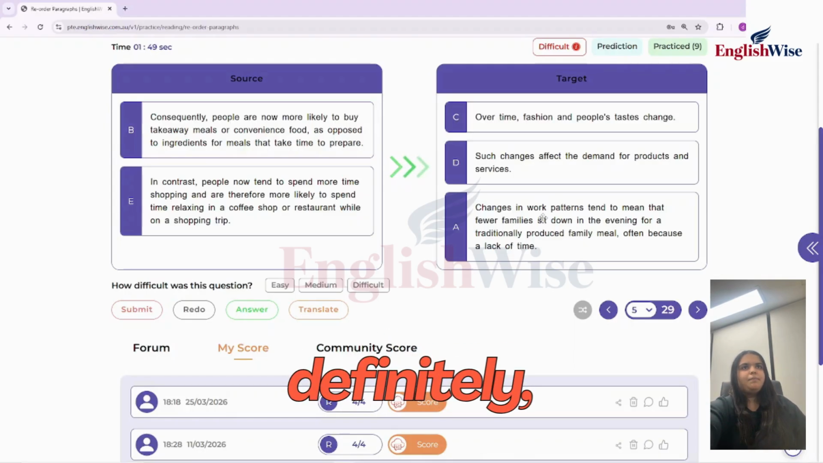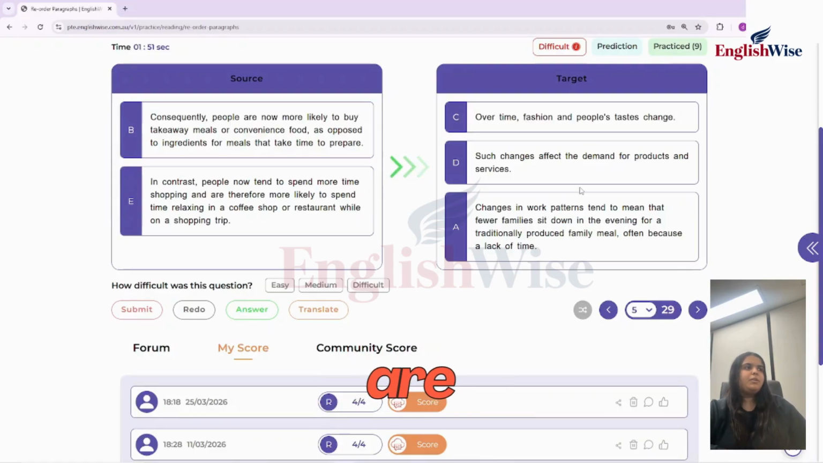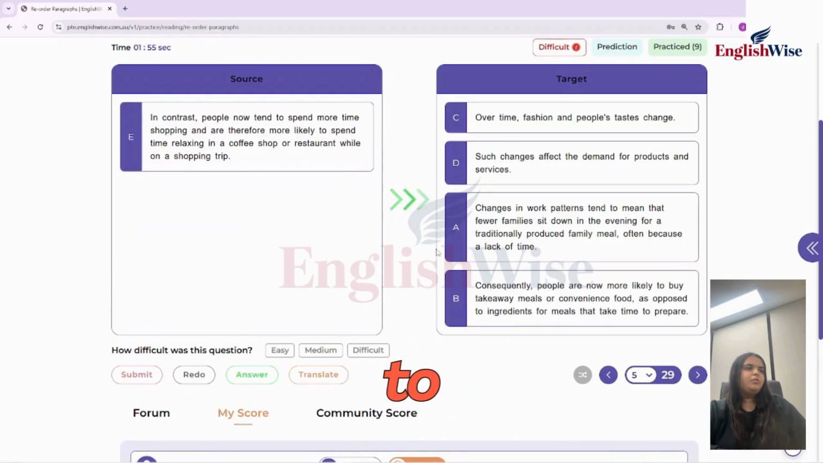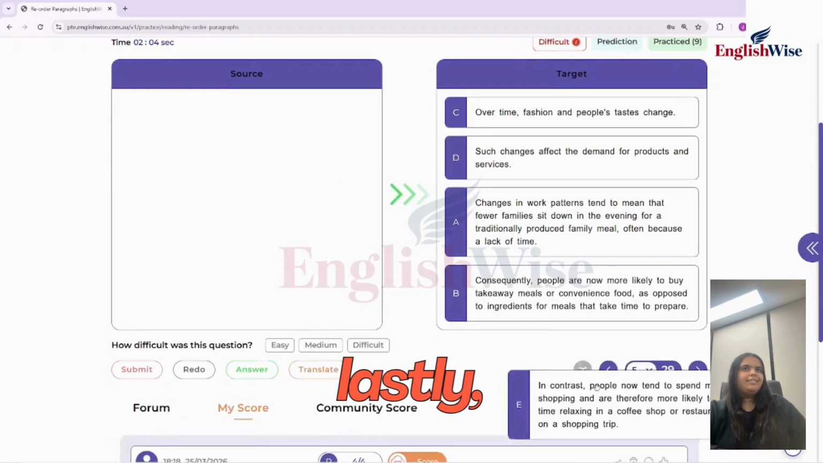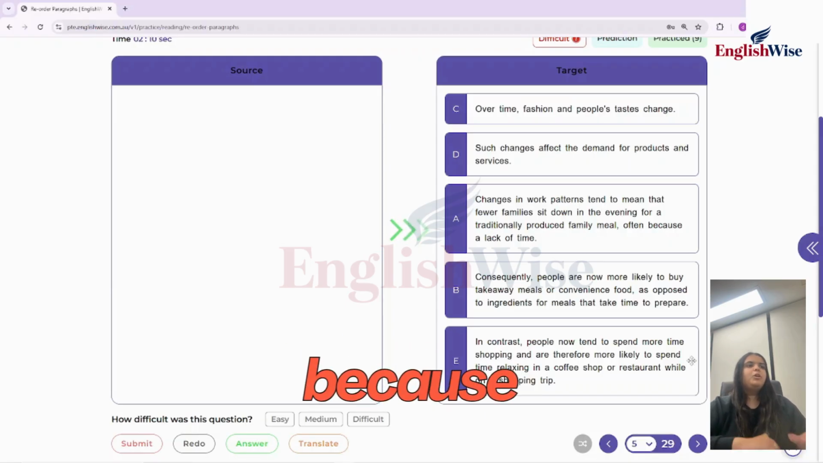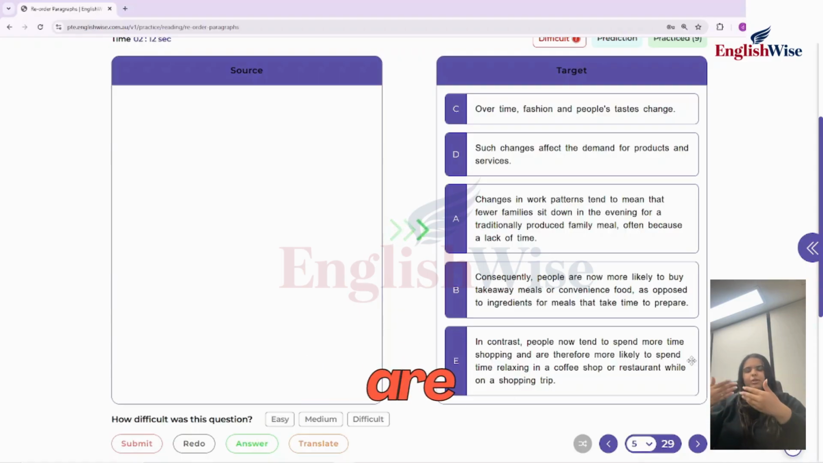Now definitely, if people are not able to make food on their own, they are going to buy it outside. So people are more likely to buy takeaway meals or convenience food. And lastly, in contrast, people now spend more time shopping and are therefore more likely to spend. Because we are not cooking at home, they have more time, and now they will use that time to go to a coffee shop or a restaurant.